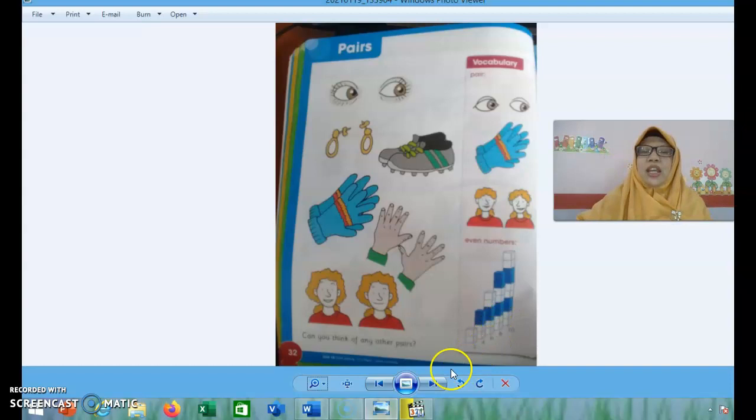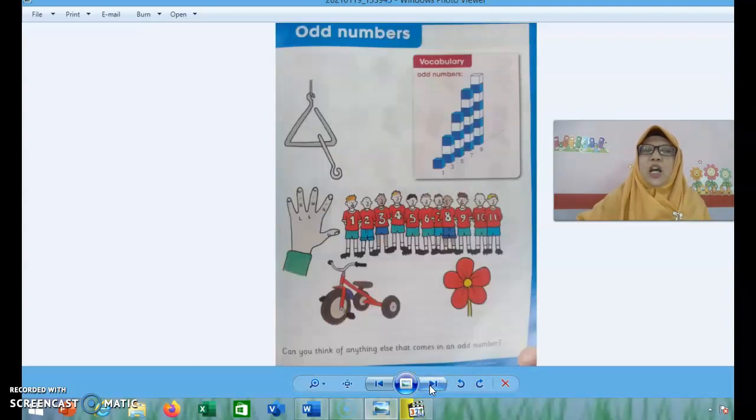Oke. And next, we will learn about odd numbers. Okay. Look at the picture. What is it? It is music instruments, alat musik, and it's called triangle. Ya, nama alat musiknya triangle karena bentuknya triangle, segitiga.